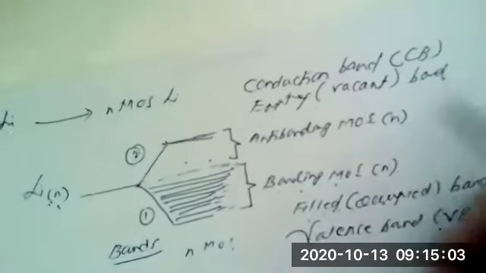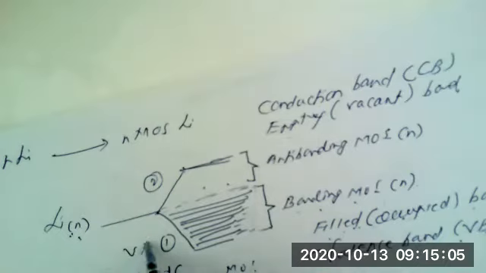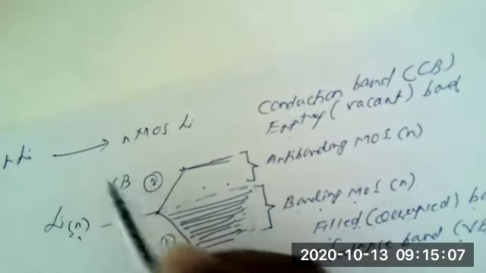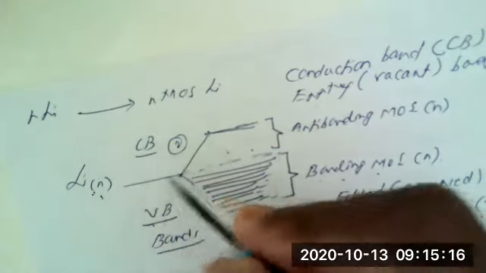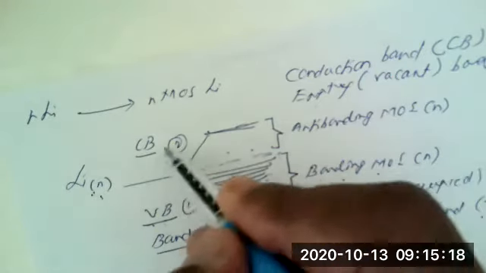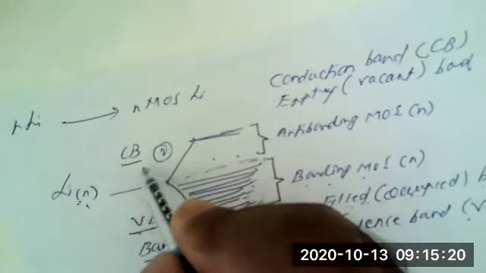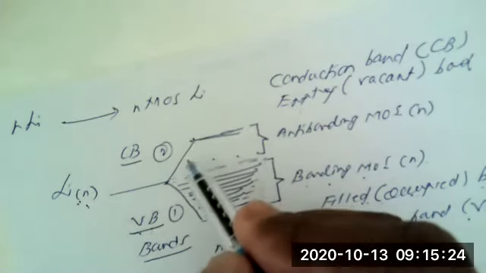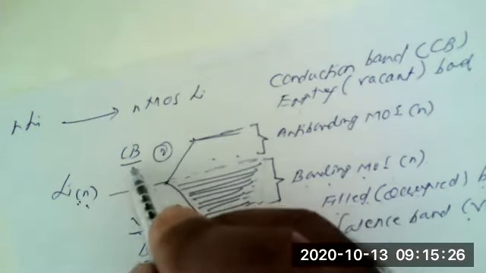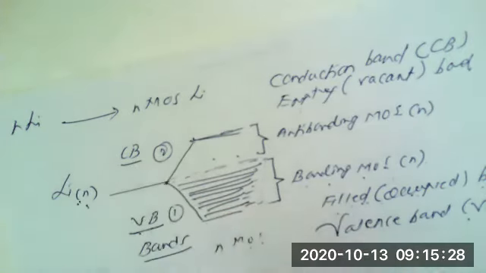So we can observe that there is a formation of two bands, one band at low energy, which is filled with electrons, known as the valence band, and another band at high energy that does not contain any electrons, which is vacant or empty with regard to electrons, hence this is known as the conduction band.